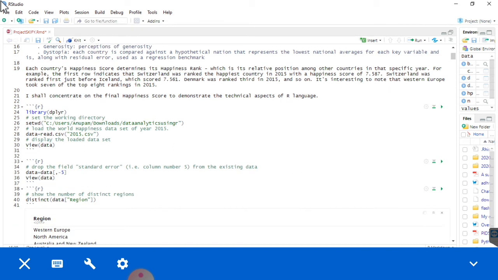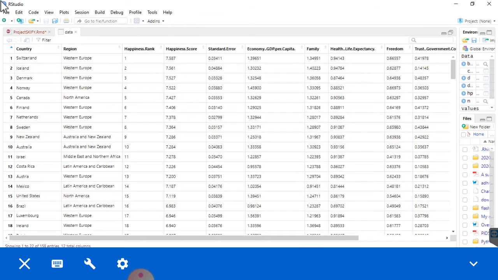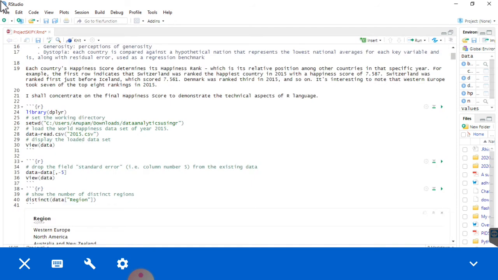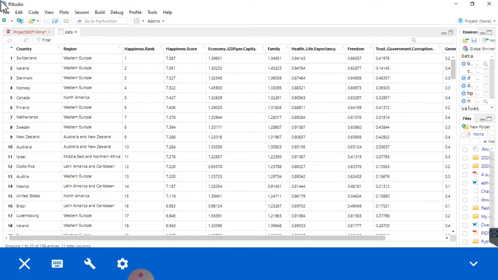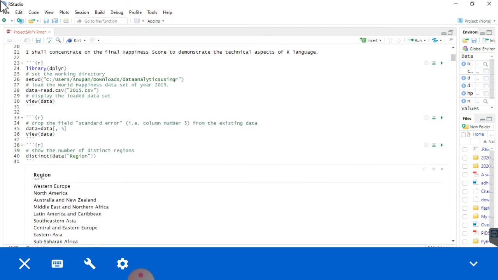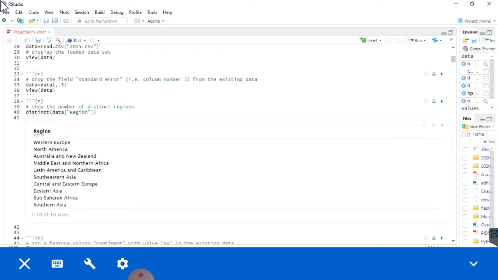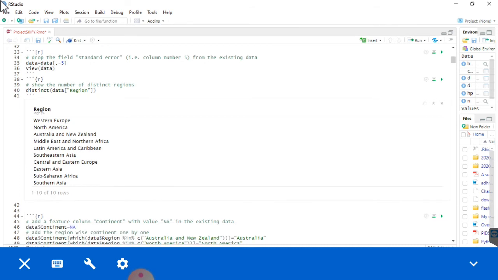Set the working directory and load the World Happiness dataset of year 2015. After loading, the dataset is displayed like that. Then I drop the field standard error, and show the number of distinct regions like Western Europe, North America, Australia, New Zealand, and Middle East. These are the different regions.